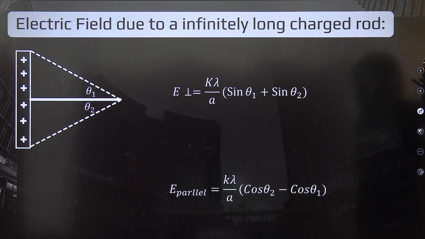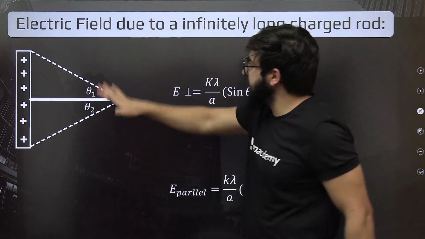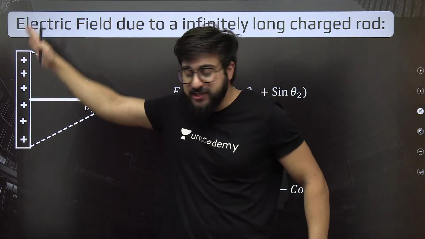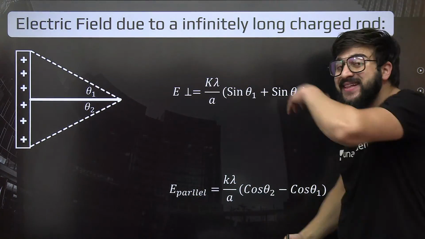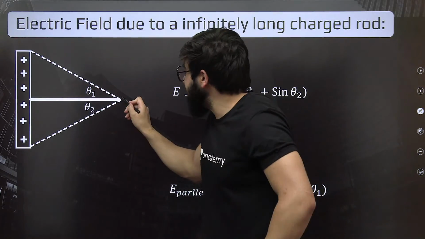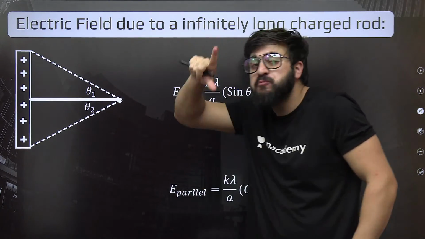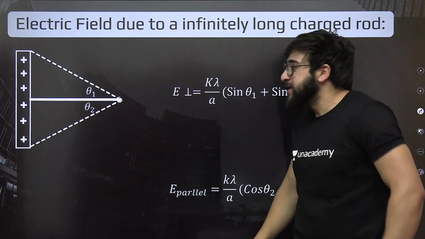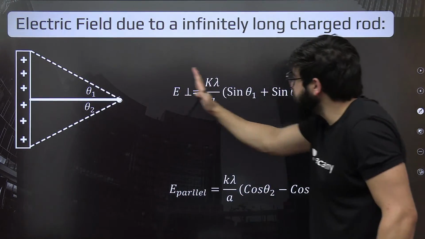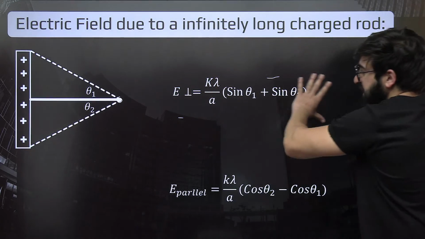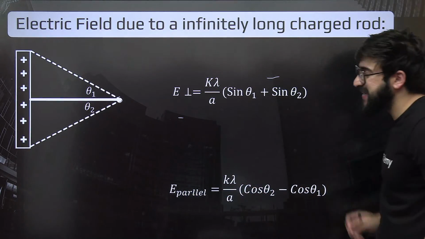Now we have this infinitely long charged wire, charged rod. In that case, if I ask you to tell me the electric field exactly at this point, at the midpoint, how are you supposed to tell me? You can use this one. You are supposed to find the electric field perpendicular and the electric field parallel.